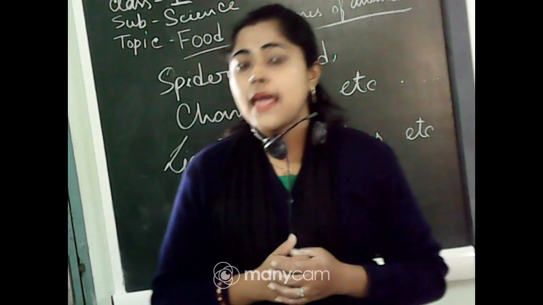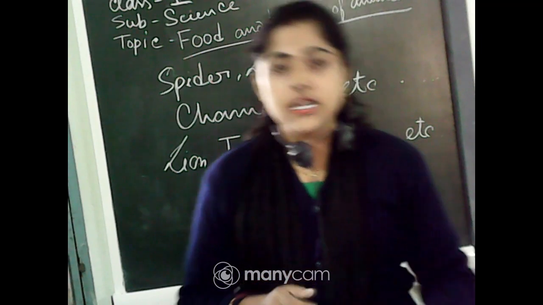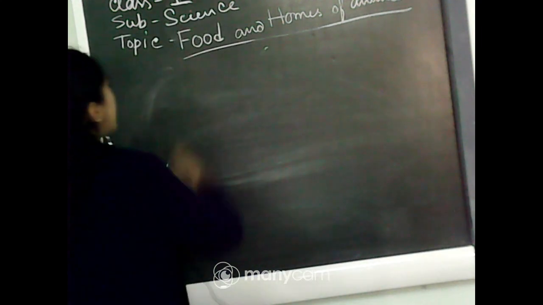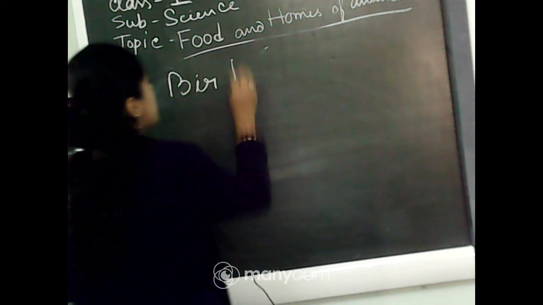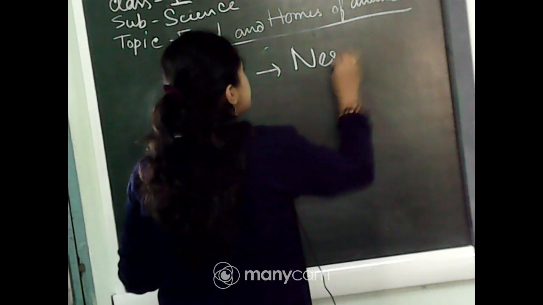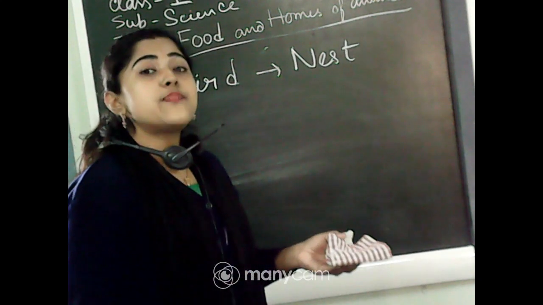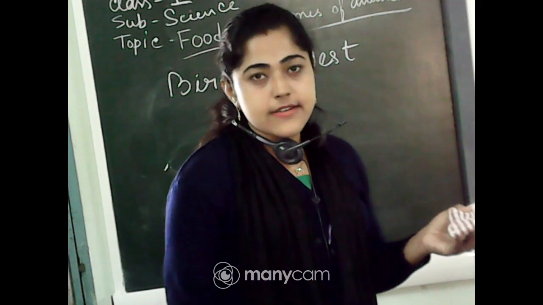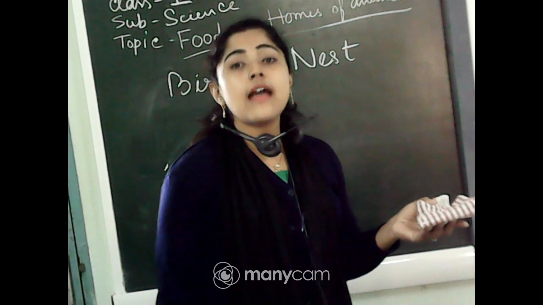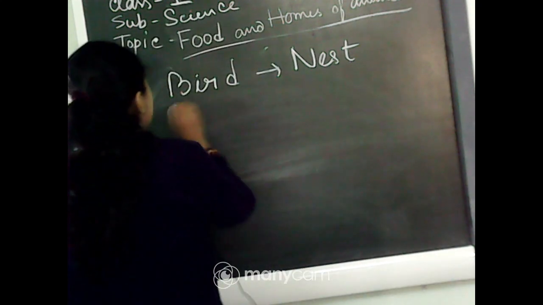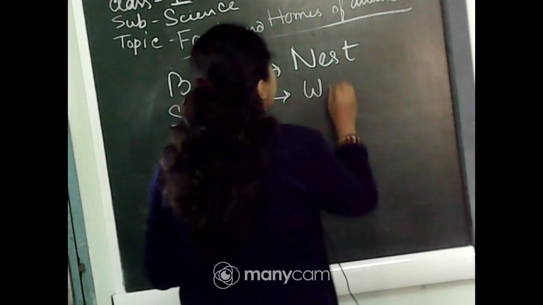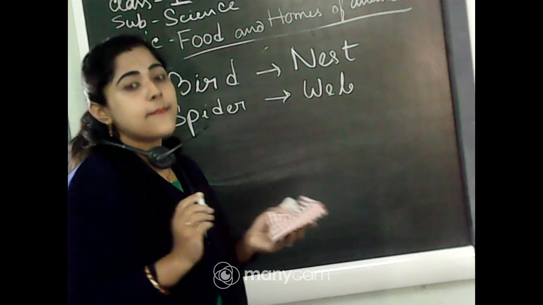Like that, different animals also live in different kinds of homes. A bird makes a nest. I just told you that some animals make their own home. Like that, birds make their own home, and we call it a nest. Next is the spider. Birds are grain eaters, and the spider is an insect eater. The spider also makes its own place, and that is a web, W-E-B, web.